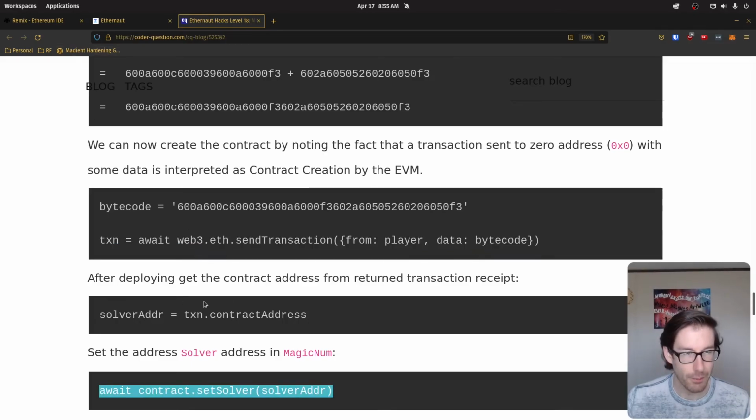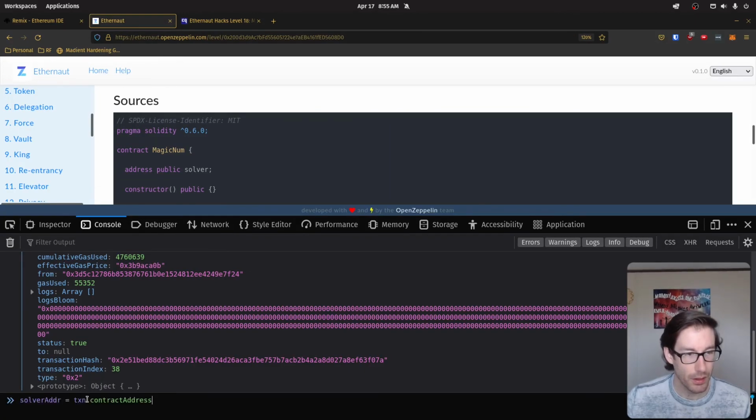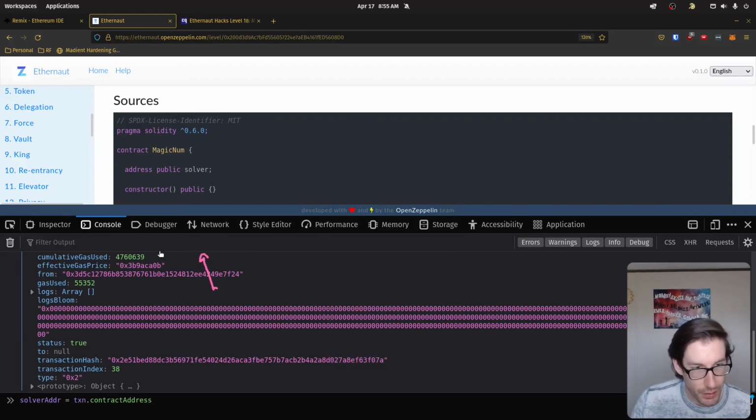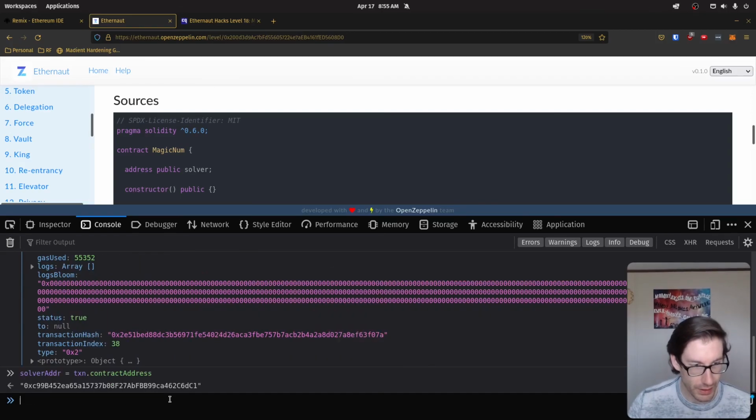Cool. So the next piece here is basically going to take what we've learned, and we're going to inject that into the setSolver. But first, we need to set a variable. There's multiple ways you can do this, but we're going to do it this way because this is the way they did it, and it makes more sense. So we're going to take the contract address, which is what we've just called out here. Up above here, you can't see it, but there's a contract address that we just discussed. We're going to take that, call the contract address on here, and store it in the solver address. So we're going to put that in another variable.